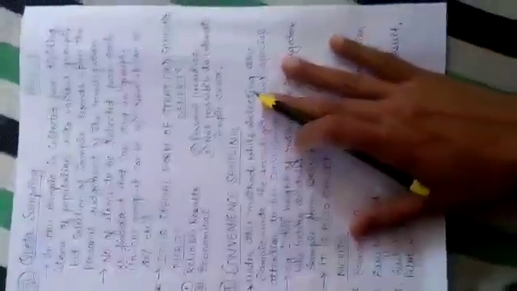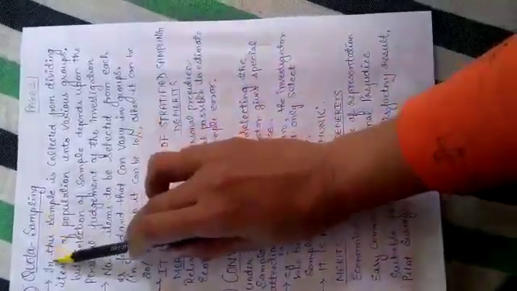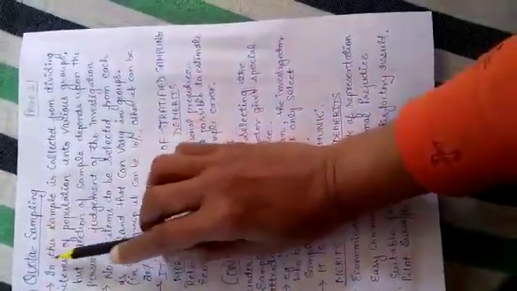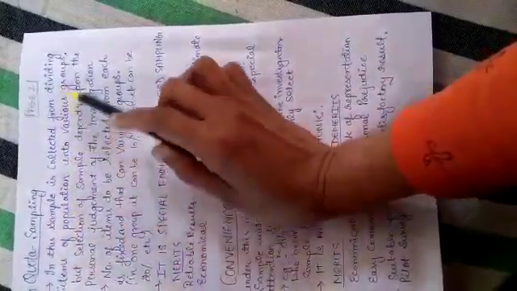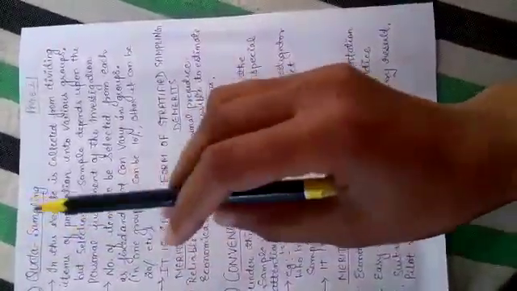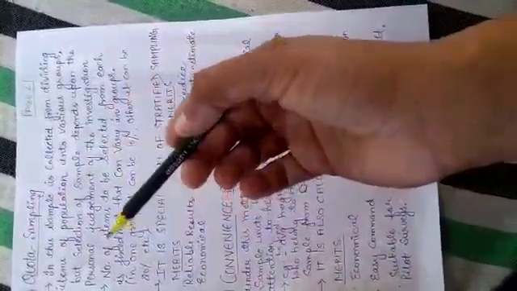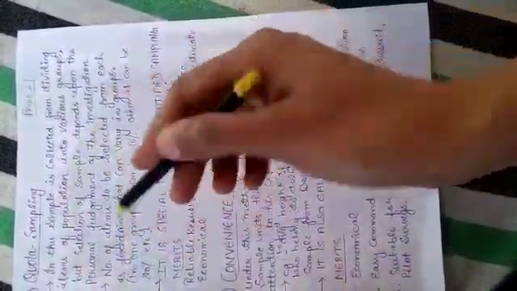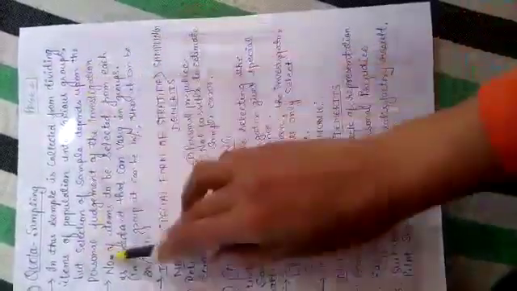The next one is quota sampling. In quota sampling, the sample is collected by dividing the items of the population into various groups. As I have already told you, we can divide the population, the people from whom we have to select information, into some groups, but the selection of the sample depends on personal judgment.